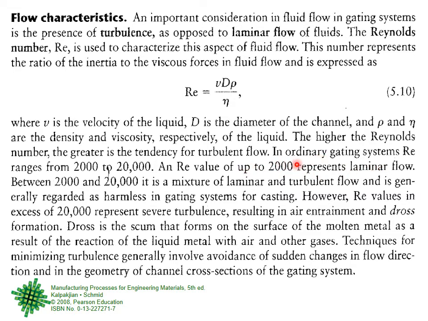Now this is important from a sand casting design viewpoint, right? If there is a sand mold, and the Reynolds number of the metal flowing through the sprue and so on is less than 2000, the flow is laminar. Between 2000 and 20,000, it is a mixture of laminar and turbulent. And above 20,000, it is definitely turbulent.